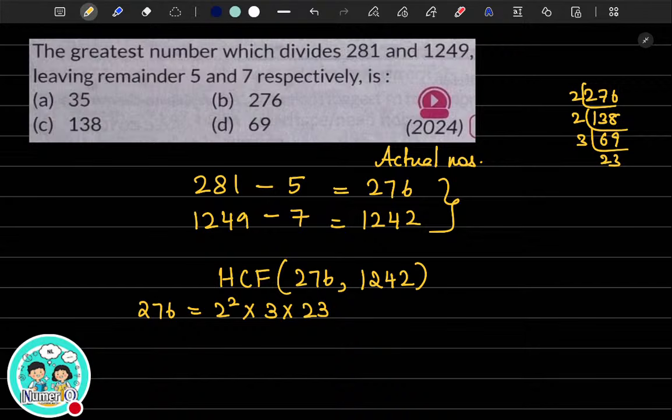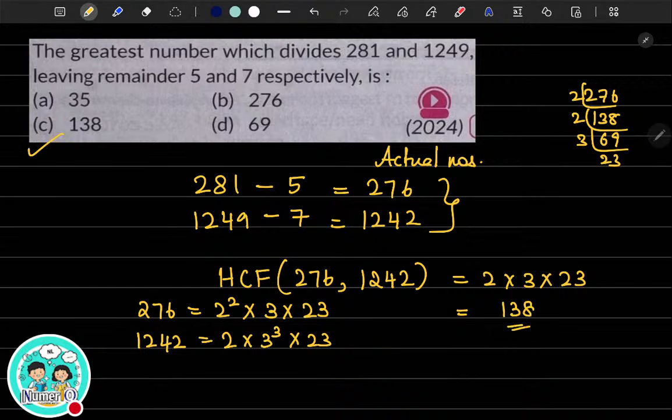Let me know what you're getting, okay? So 1242, is it 1242? That's the right answer. The prime factorization should be 2 multiplied by 3 cube multiplied by 23. So you should be getting an HCF of 2 multiplied by 3 multiplied by 23, so 138. Are you all getting 138? Yes, okay. 138 is the correct answer.